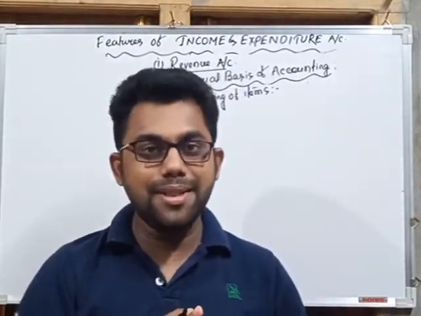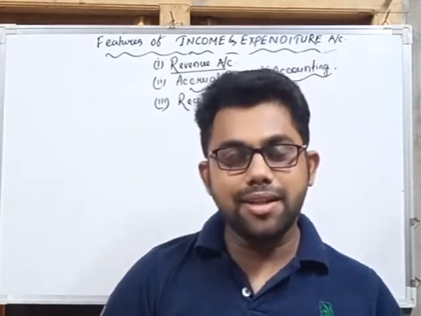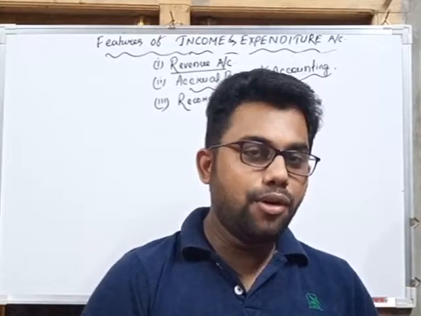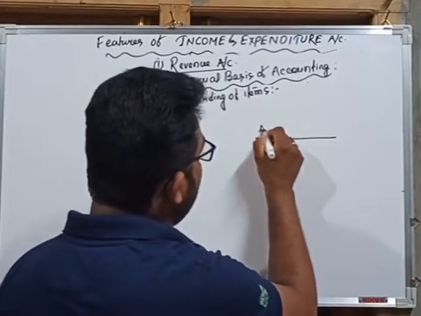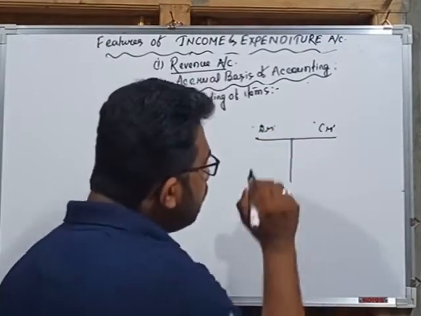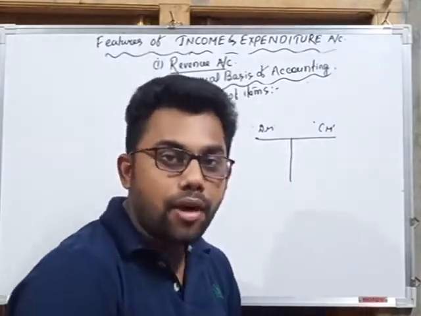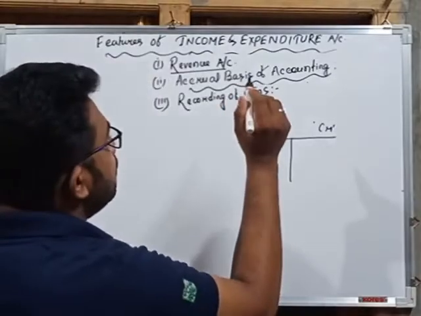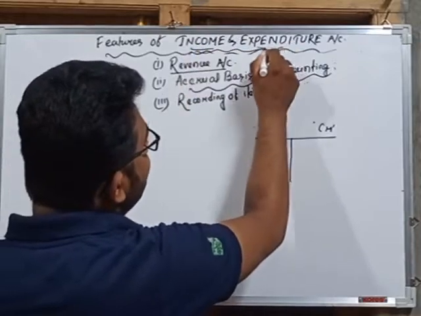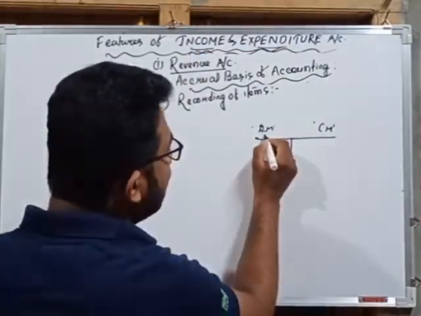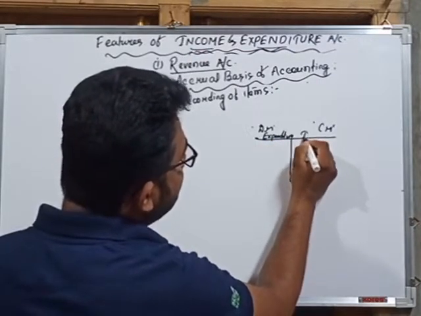That means that in income and expenditure we have to record only two items. One is incomes and another is expenditure. So we know in account there are T-shaped accounts, that is every account is T-shaped. This one is debit side and this one is credit side. Now the question arises in which side we have to record expenses and in which side we have to record incomes. So now, income and expenditure account: income comes first and then expenditure, but while recording we have to record expenditure first and then income.